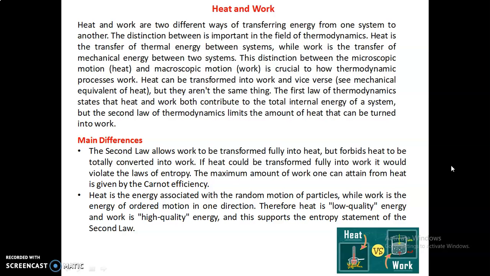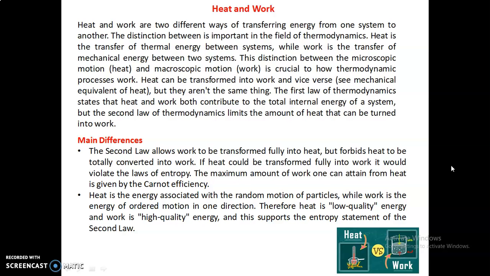This distinction between microscopic motion, heat, and macroscopic motion, work, is crucial to how thermodynamic processes work. Heat can be transferred into work and vice versa, see mechanical equivalent of heat. But they aren't the same thing.